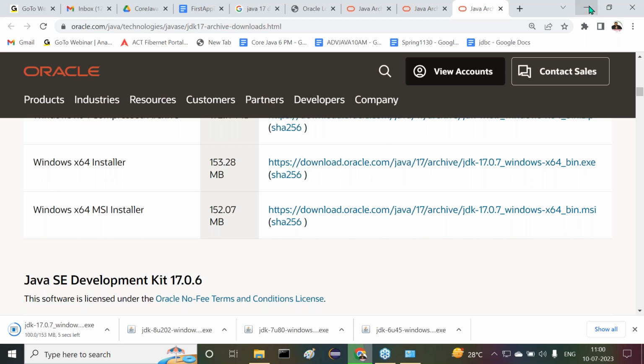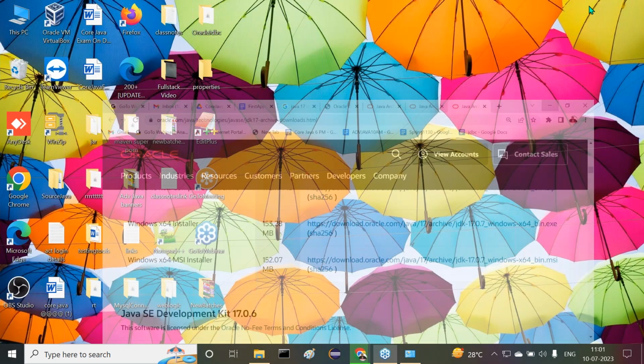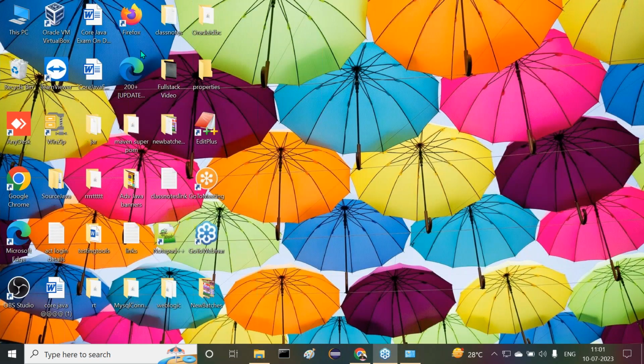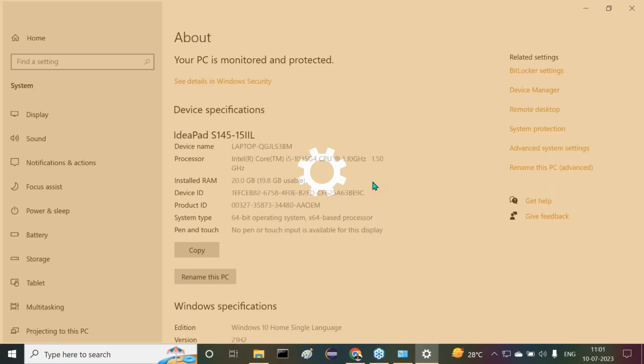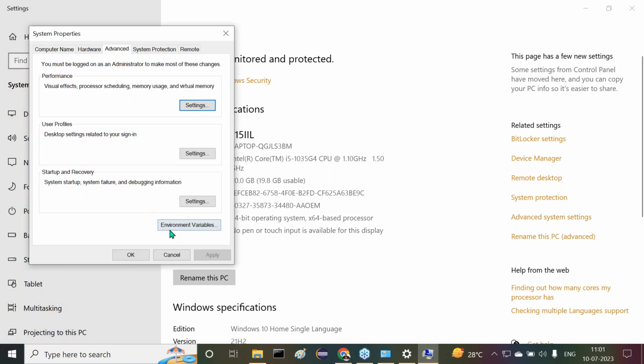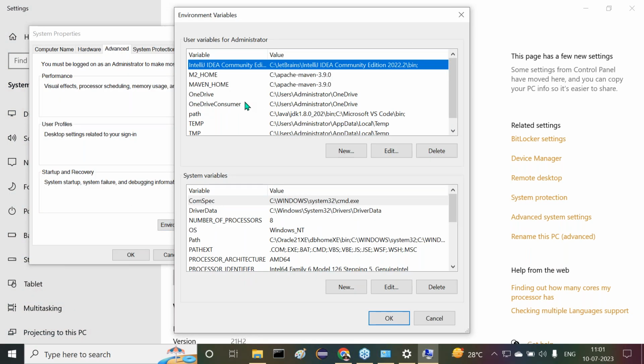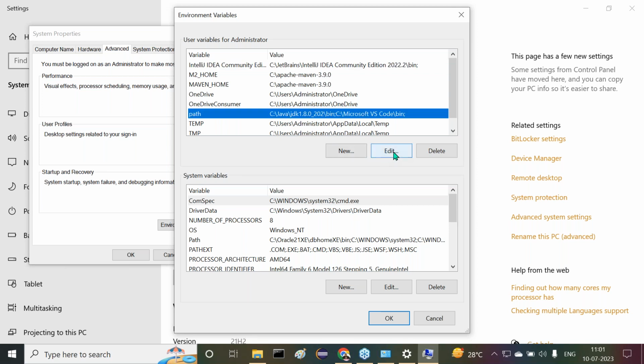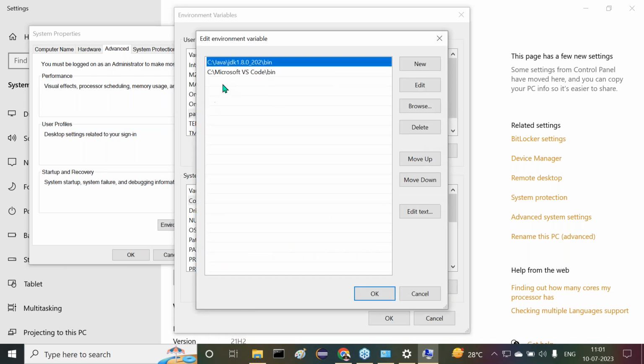Before starting the installation process, I forgot to say one more point. Previously, I uninstalled all my existing softwares, but some settings are still available. I want to remove those settings also. Right click on This PC, properties, advanced system settings, environment variables. There, the Path environment variable I'm taking. What is available here? JDK 1.8 is available. Now let me delete it.